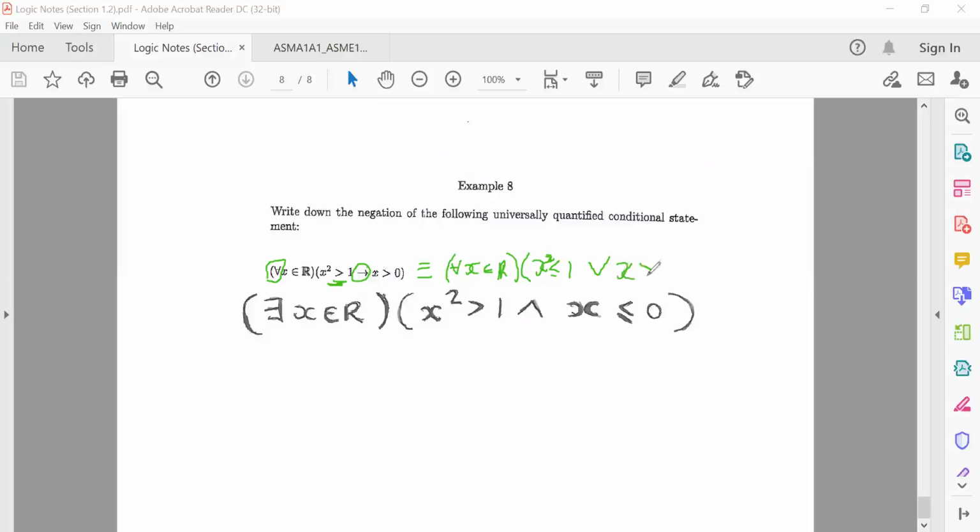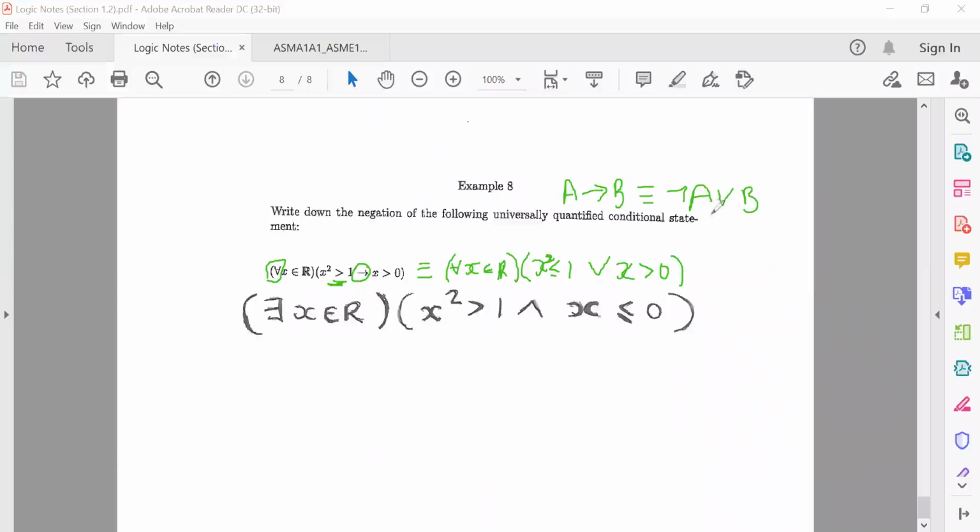All right. I hope everyone is happy with this logical equivalence. So I'm just rewriting this, but I'm just getting rid of the implication sign. If you're still confused why this changes from x squared is greater than 1 to x squared is less than or equal to 1, it is because I said if I have a statement A implying a statement B, it is logically equivalent to not A. You see, I need to negate the A, and then I need to say or B. Remember, or there is a union, and and is an intersection.